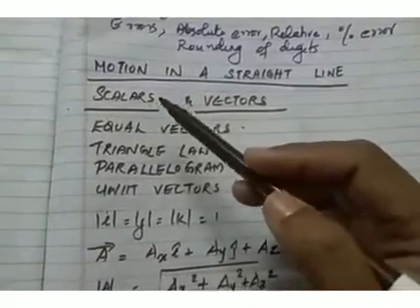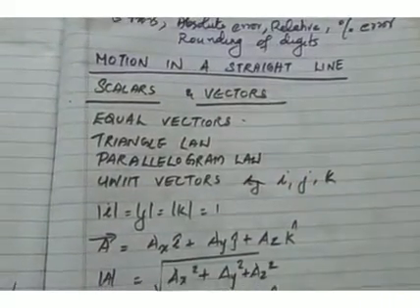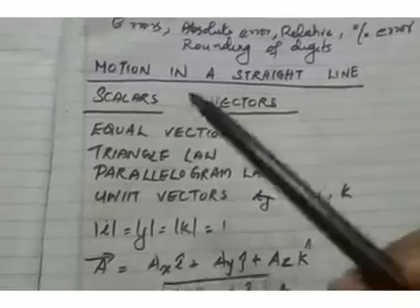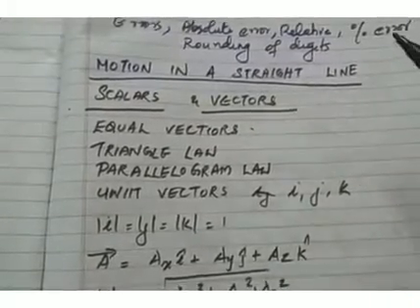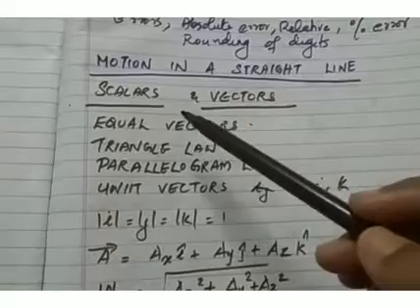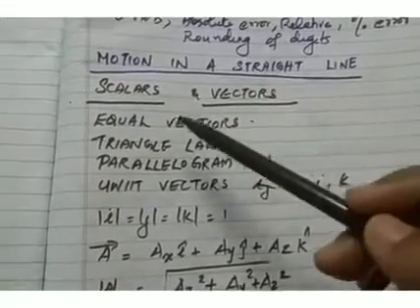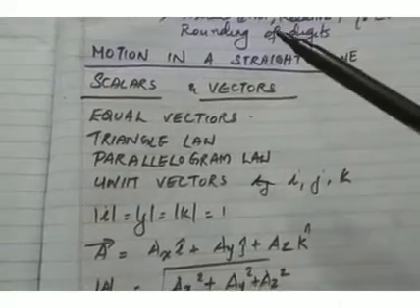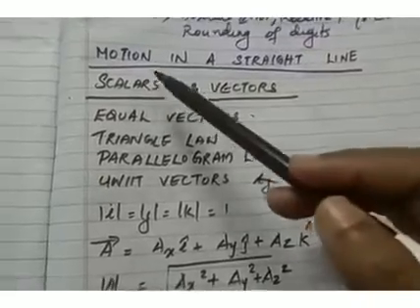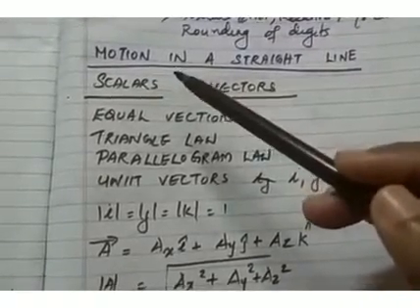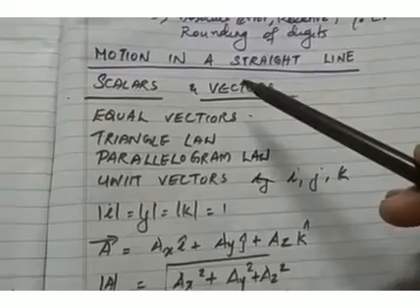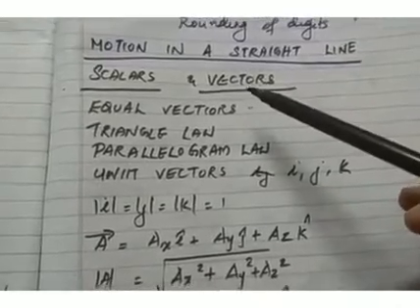So next we can discuss the chapter motion in a straight line. Here we discussed scalars and vectors. You had already studied about scalars and vectors in your class 9 physics. Scalars are those quantities which have only magnitude. Vectors are those quantities which have both magnitude and direction.